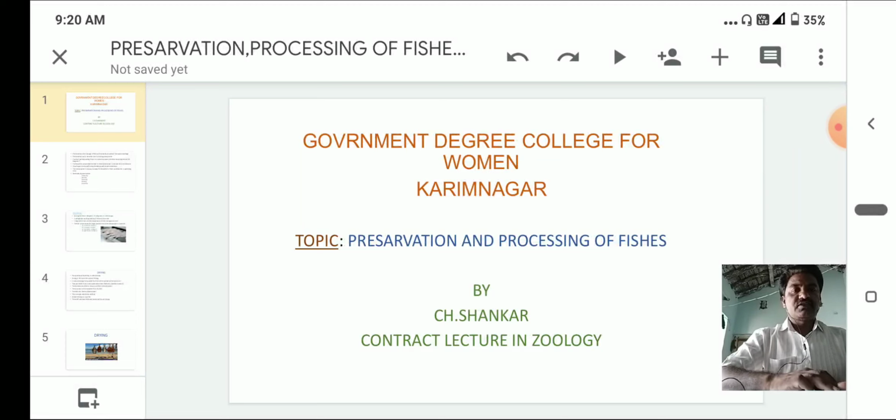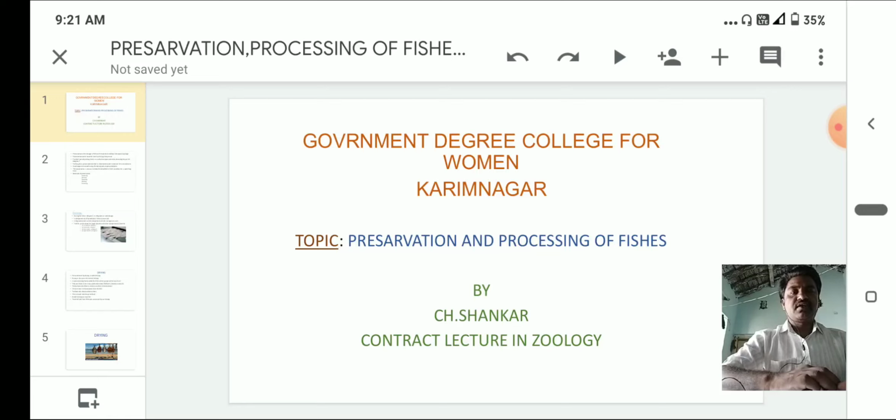So today we discuss fisheries biology. The topic is preservation and processing of fishes. Generally, whenever crop harvesting takes place, the fishes are taken to market and sold.